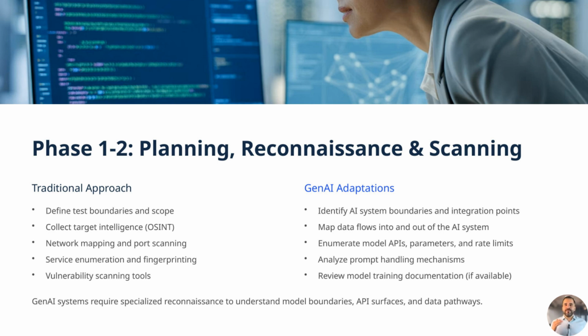Scanning in traditional environments typically involves network mapping, port enumeration, and vulnerability scanning to uncover exploitable services. In Gen AI-focused testing, this stage extends to enumerating model application programming interfaces, APIs, reviewing training datasets and documentation, and analyzing integration points with other systems to understand how data pathways could be exploited. This deeper AI-specific reconnaissance ensures a more accurate identification of vulnerabilities, leading to more effective and targeted exploitation strategies later